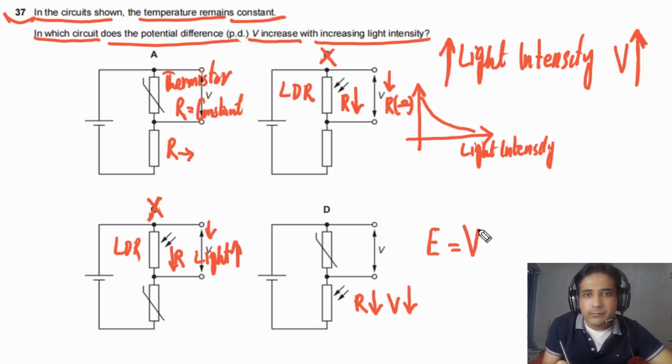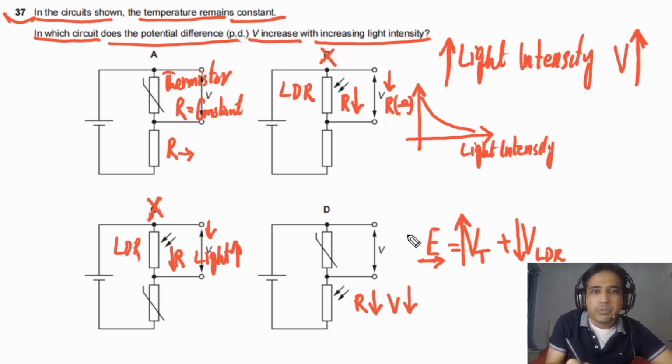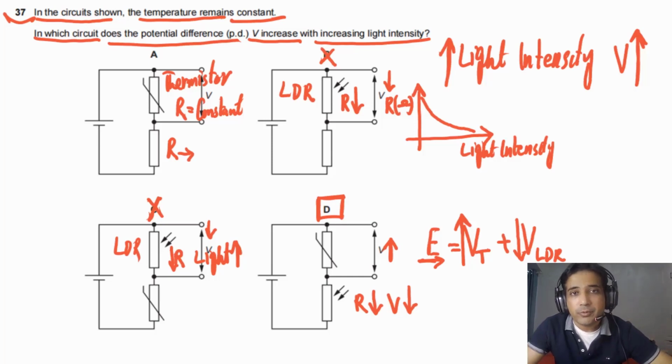So we can say the V total means the potential difference across the thermistor plus the potential difference across the LDR. So when light intensity increases, the potential difference across the LDR will decrease. But the EMF of the battery is constant, so the potential difference across the thermistor in this case will increase, because temperature is constant. So this reading will increase. So our answer for this question is D. So this is how you can approach this problem.